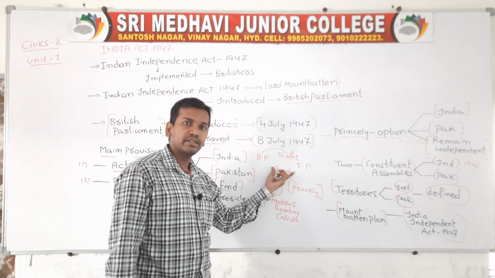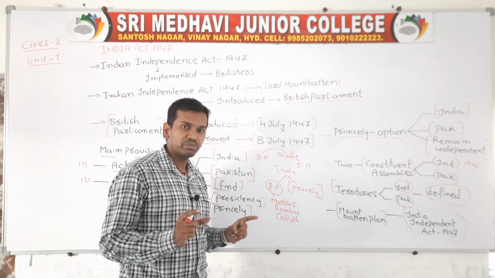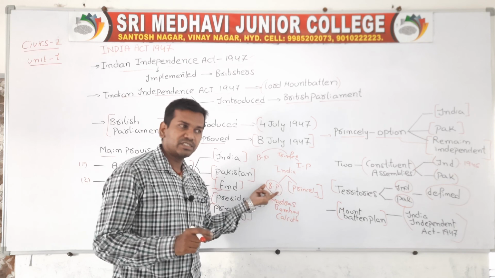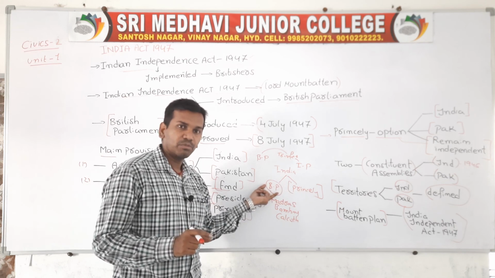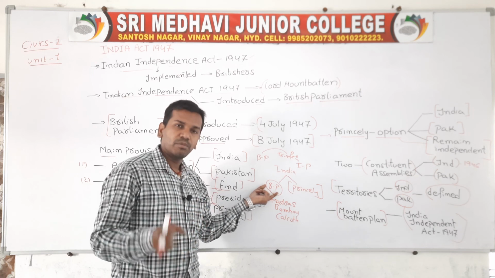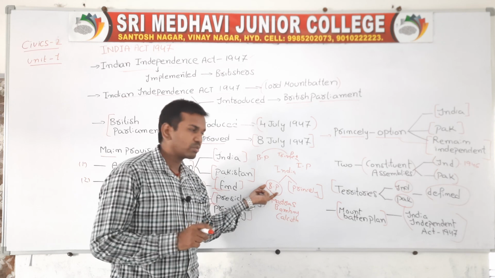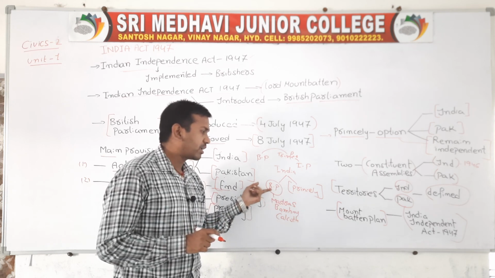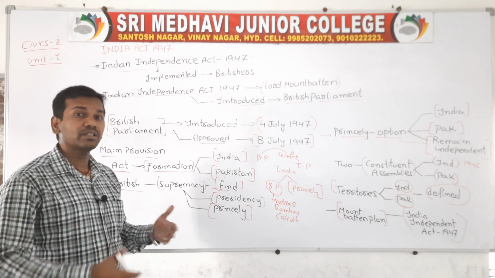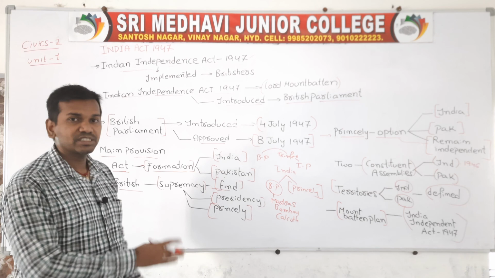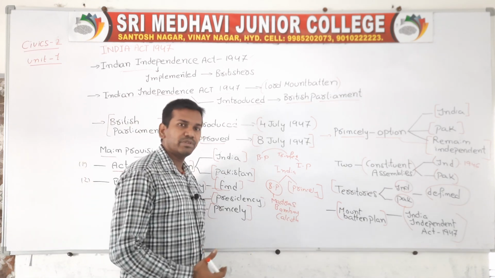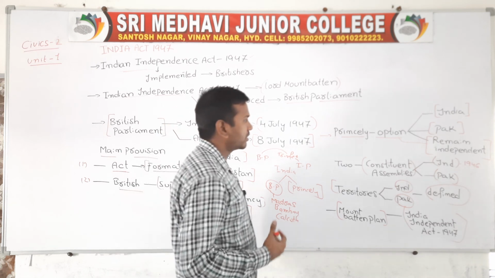During that time, our country was mainly classified into two regions, British presidency and princely state. British presidency is a place where the Britishers used to rule. Most of these presidencies we can find in coastal areas, either Bombay, Kolkata, or Madras. After the formation of this act, the Britishers' power over British presidencies and princely states directly ended. Princely states are the states where the princes have direct control.